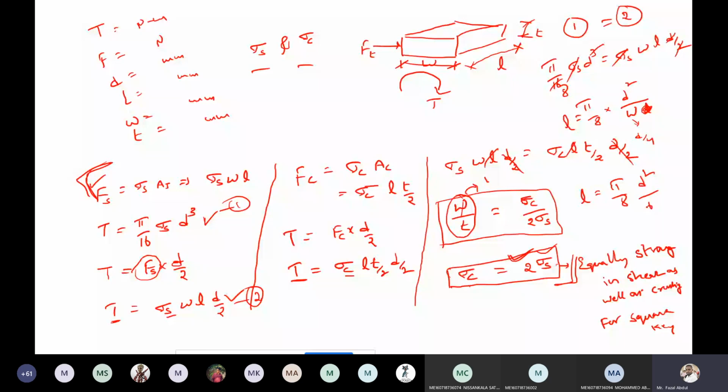Only d gets cancelled. What happens? L equals pi by 8 into 4 into d. This is the relation between the length of the key and the diameter of the shaft. Now calculate the value of pi by 8 into 4. What is the value?